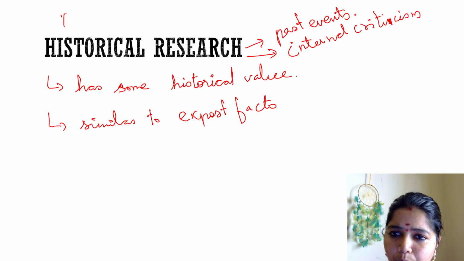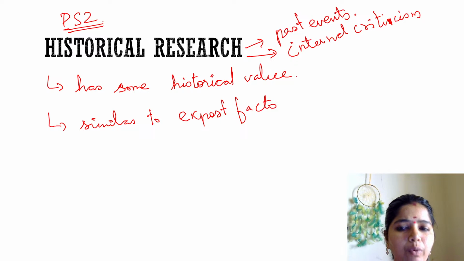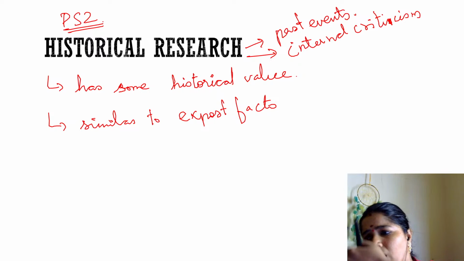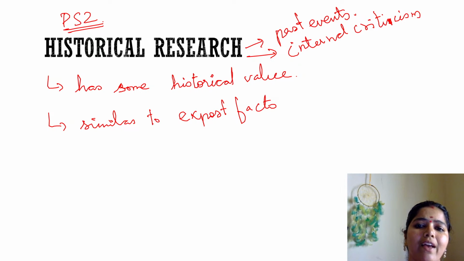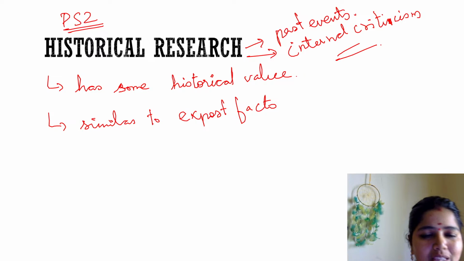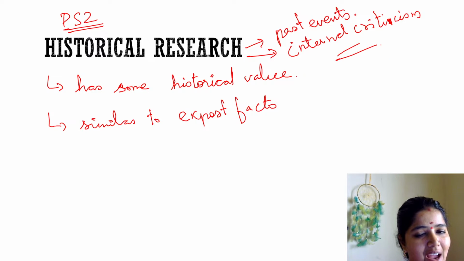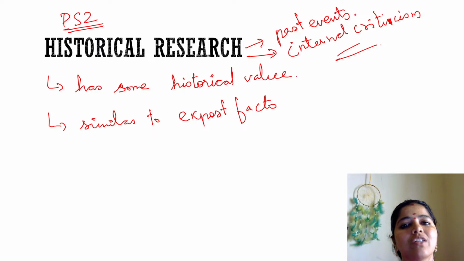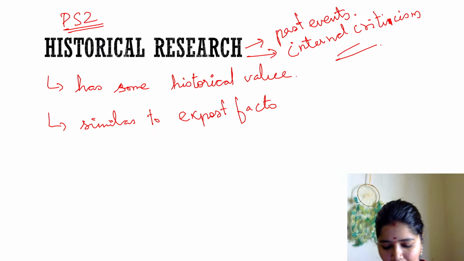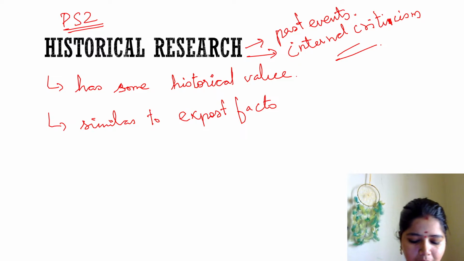All state people know Ponniyin Selvan 2. It talks about what? Historical matters. They have done the historical research. They have taken all sorts of evidence, and with that they made a film. And there is internal criticism. Even though they say this is a fact, all historical stories have their own internal criticism. Right? Clear?